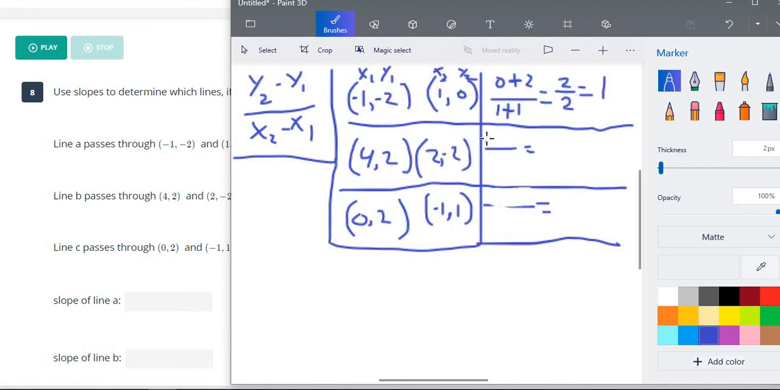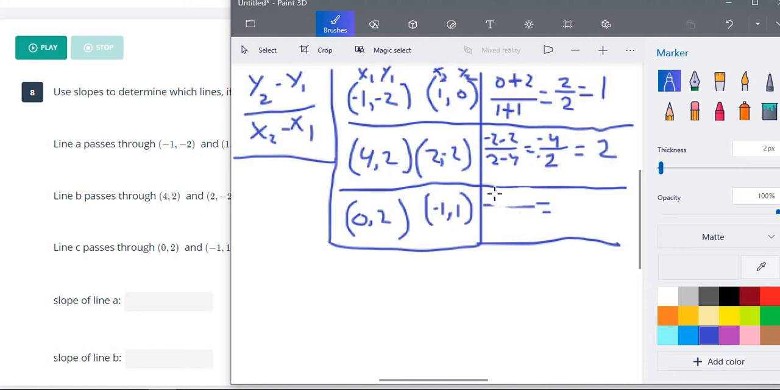All right, so on this one we have negative 2 minus 2, and then for our x's we have 2 minus 4. Negative 2 minus 2 is negative 4, and 2 minus 4 is negative 2. Anytime we have a negative over a negative, it's going to become a positive, and 4 divided by 2 is 2. So our slope here is 2.